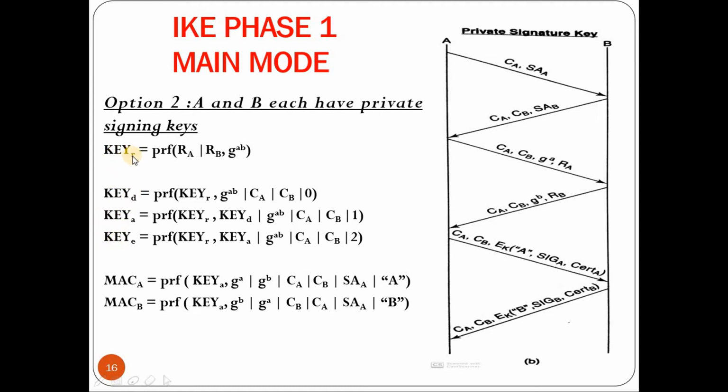So here key R, the root key, is nothing but the pseudo random function applied on the first parameter, that is the random number chosen by A concatenated with the random number chosen by B. The second parameter is nothing but g to the power ab mod p.